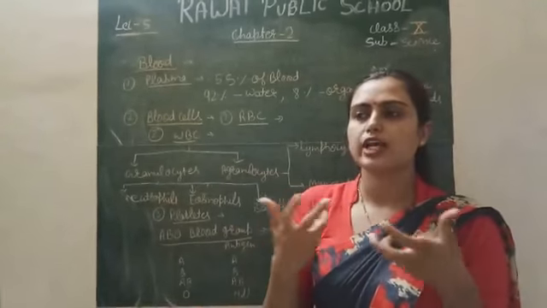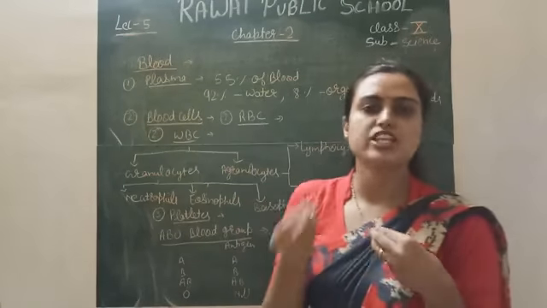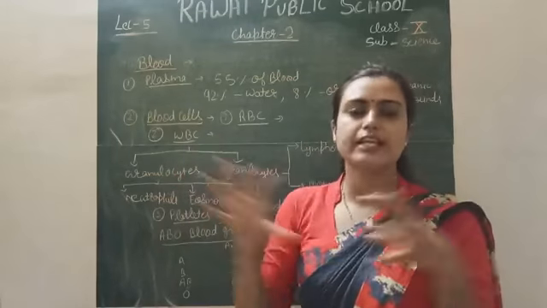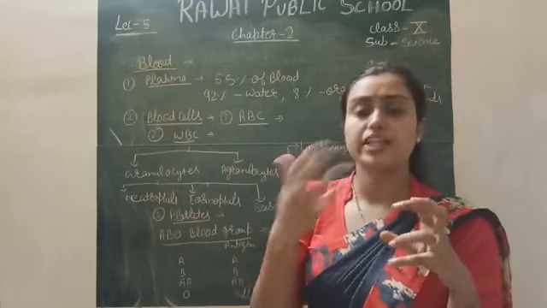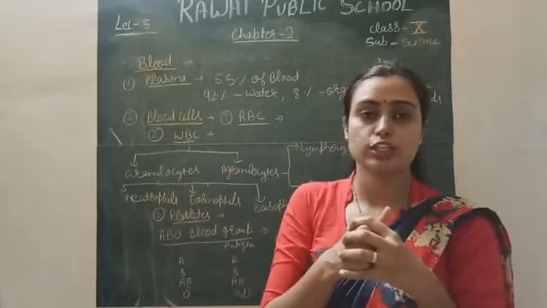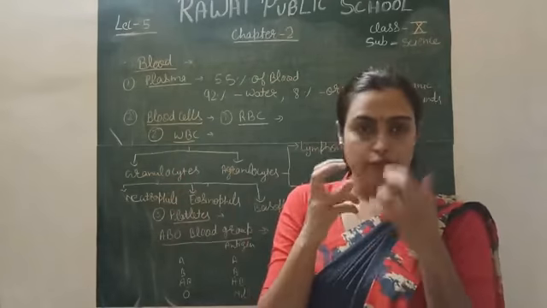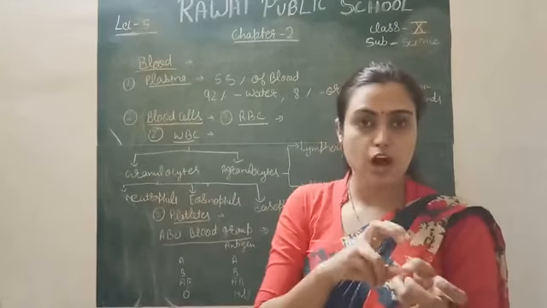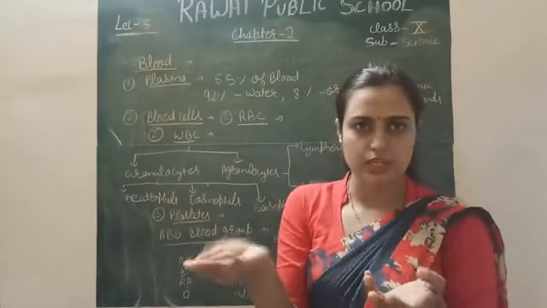How they help in blood clotting: when any body part becomes injured, at the injured site these platelets immediately collect, and when they collect they release a factor called thromboplastin. This thromboplastin converts the soluble fiber present in our body into insoluble fiber, fibrinogen into fibrin.